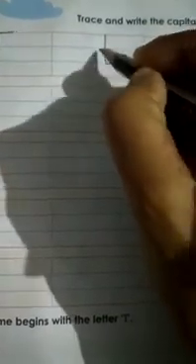So now let us learn to write. Okay, we are going to learn to write, that is trace and write capital and small letter T. Okay, so here they have given dots. First you will write on the dots. That is called tracing. Okay, this is capital T. This is small letter t. This is again capital T. And this is small letter t.